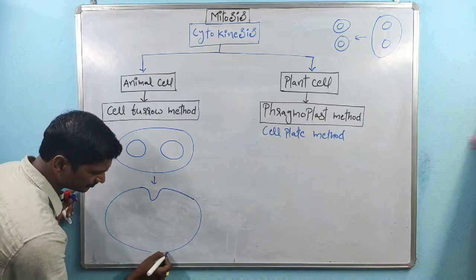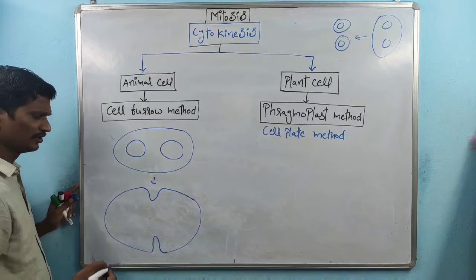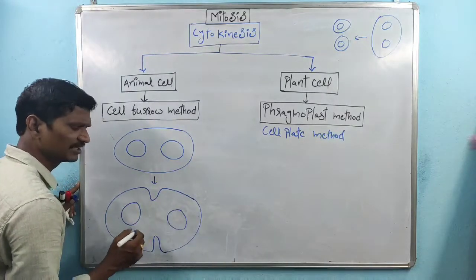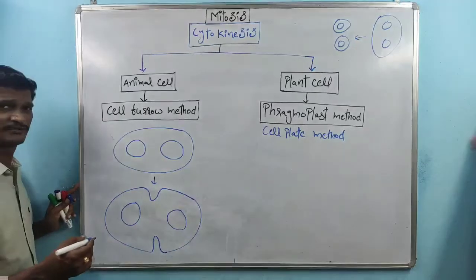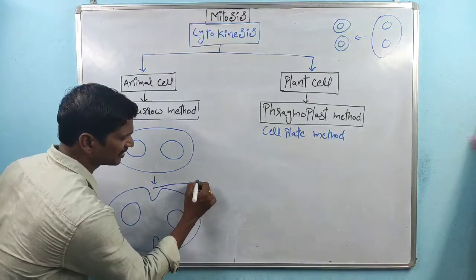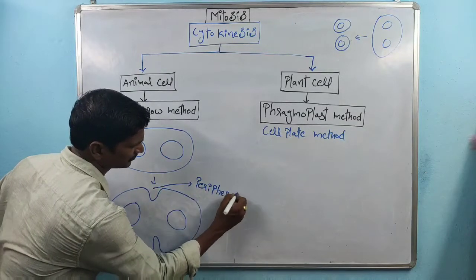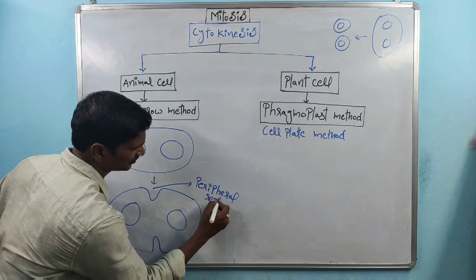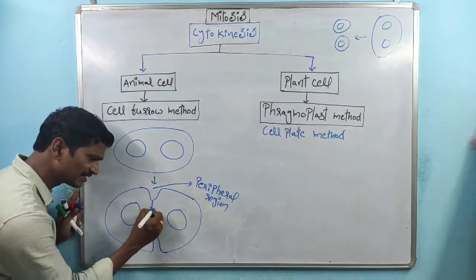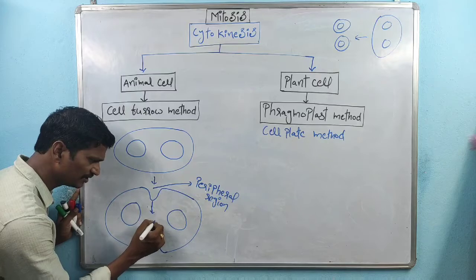So this is one nucleus, this is the other nucleus. Here the separation of cytoplasm starts from the peripheral region. Finally it reaches the center of the cell.